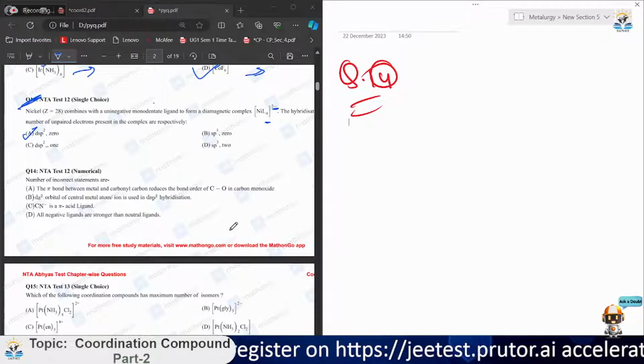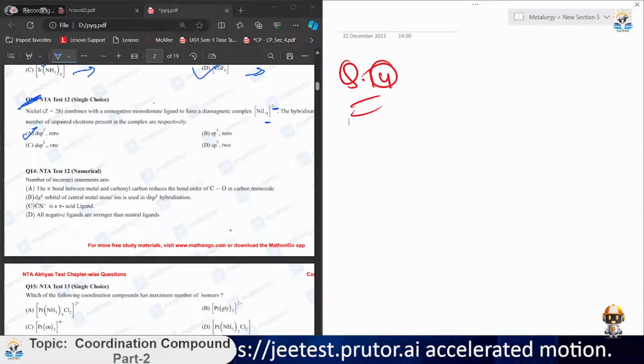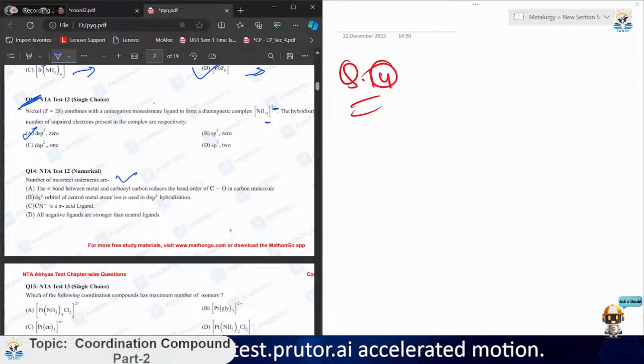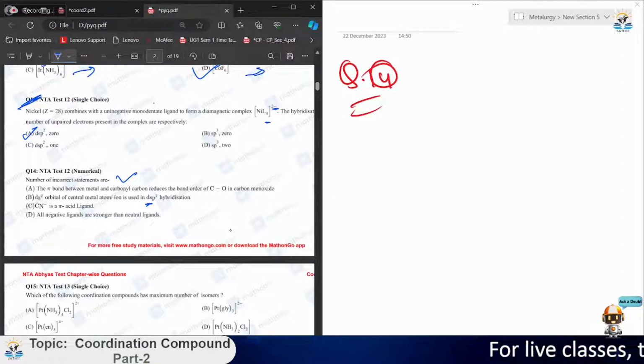Okay, see, this one is the correct statement according to me. The pi bond between the metal and carbonyl reduces the bond order. You know that. Now, talking about B, the dz square orbital of central metal atom does not take part in the dsp2 hybridization, as we have just seen. Now, CN negative is a pi acid. This one is also true. So I guess B is not correct.